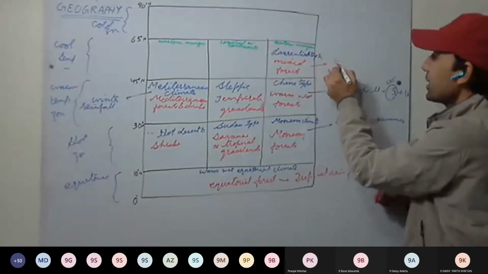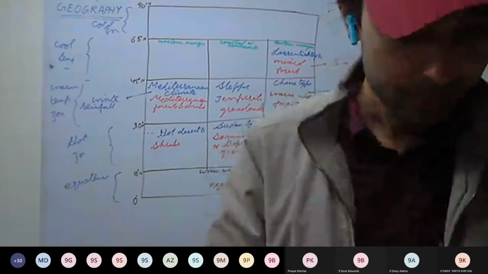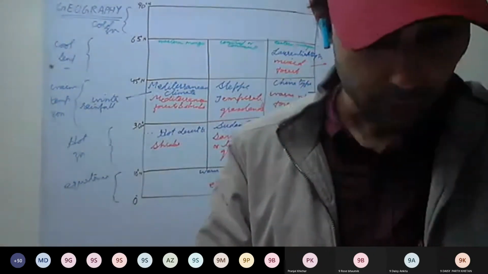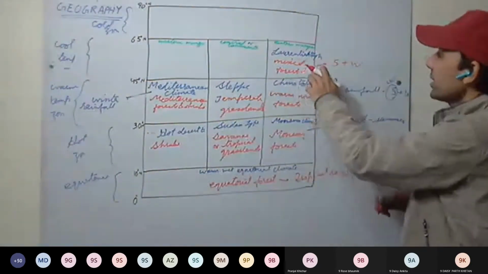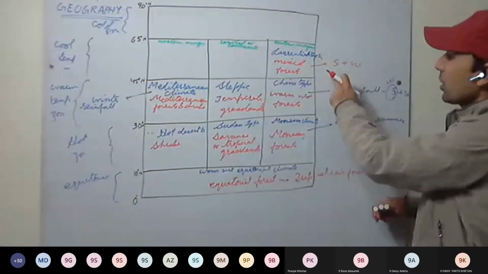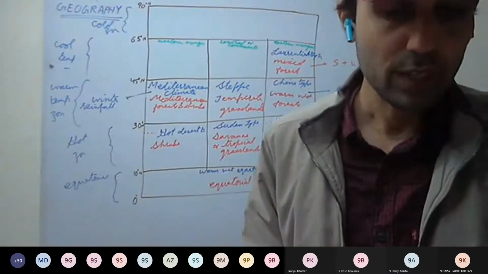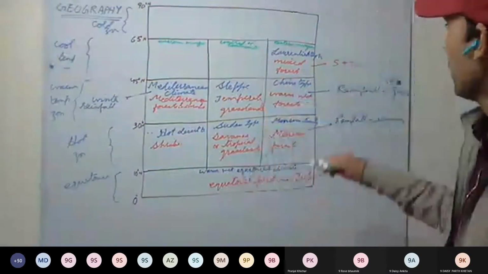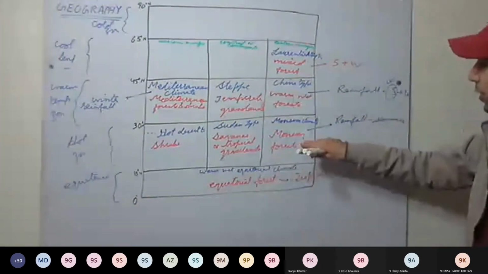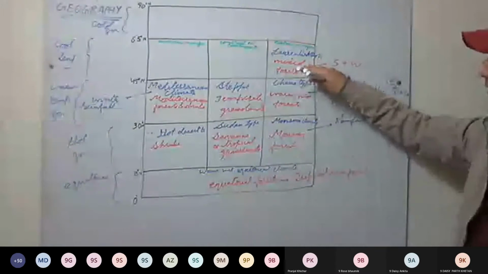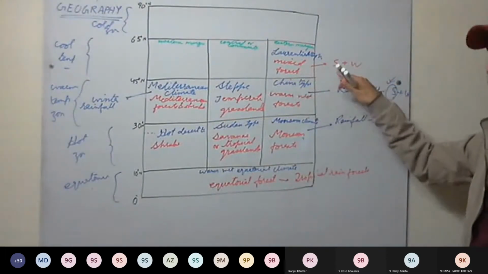And rainfall is in summer as well as winter, and mainly it happens in mixed forest. Moderate rainfall is there throughout the year, around 100 centimeters. So 200 centimeters, 150, 110, 100. Rainfall is decreasing. It is throughout the year.